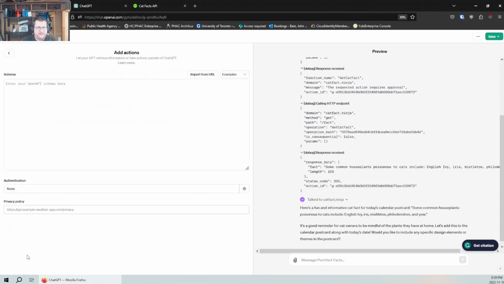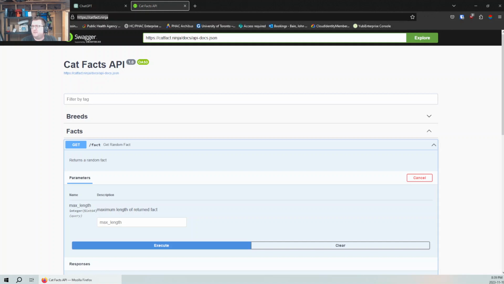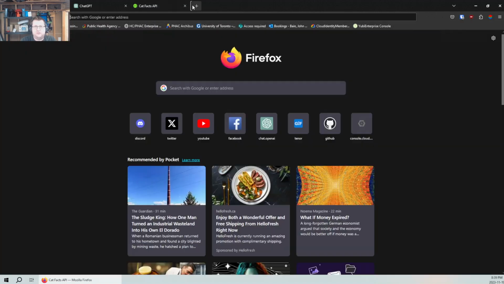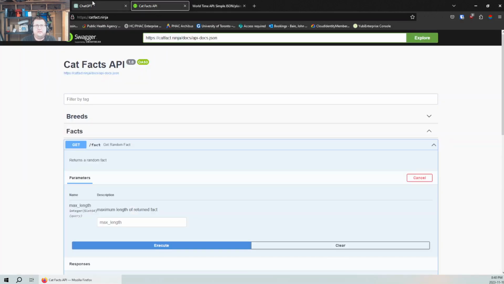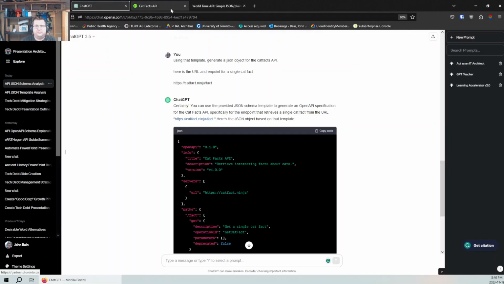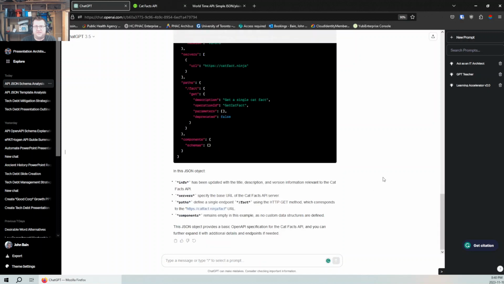and time. So again, part of some of the challenges here are that ChatGPT doesn't know what date and time it is. So we have to use APIs to do some of these things. So we're going to use the world time API, and we're just going to copy this URL. And we're going to get ChatGPT to do this.